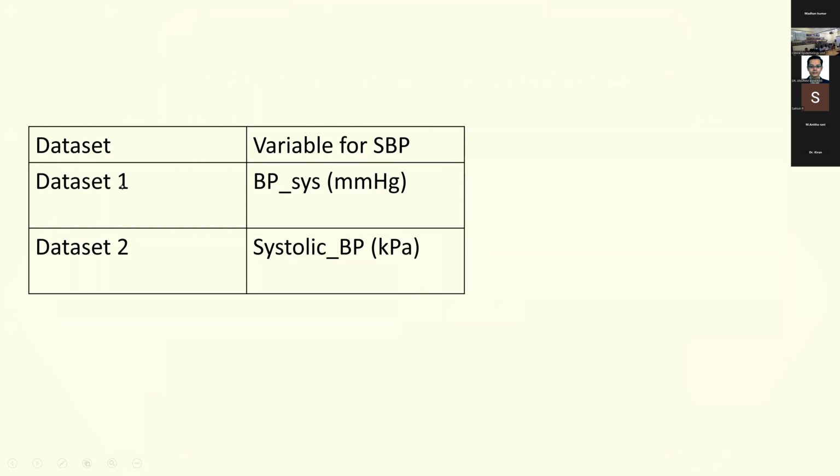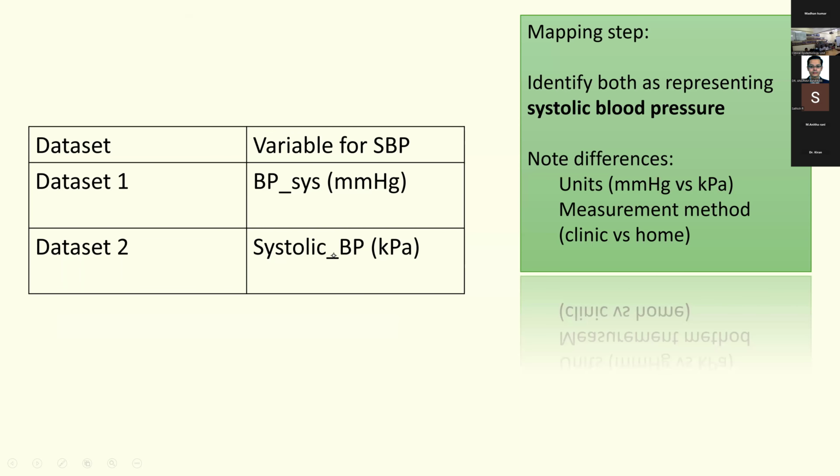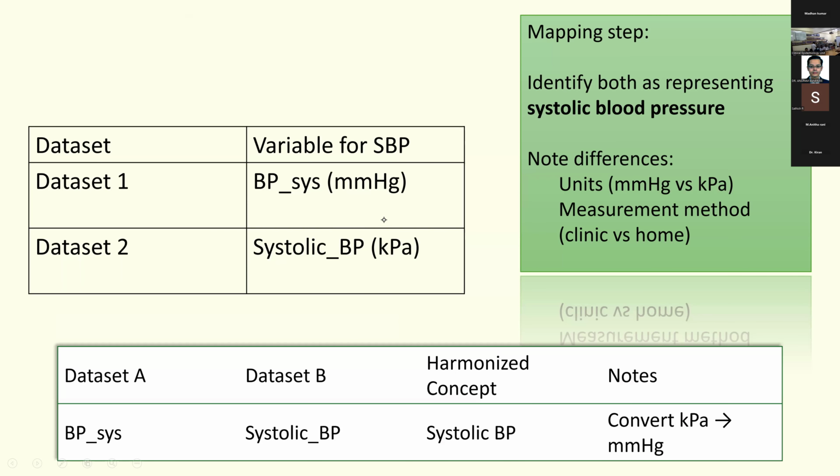So let's look at an example. If you have a data set, the variable for systolic blood pressure here is BP_sys. In data set 2, it's systolic_BP. The first step is to actually identify that both these variables are representing systolic blood pressure. The second is to note the differences. Here you can see that the unit is millimeter mercury, here it's kilopascal. The second thing is, where was this BP measured? Was it measured in the home or was it measured in the clinic?